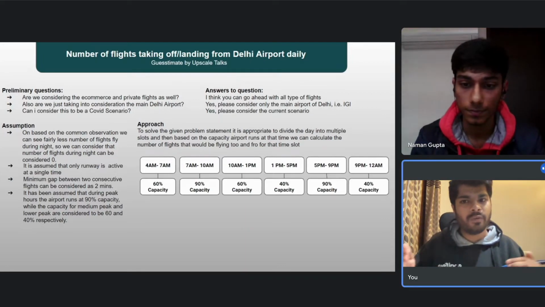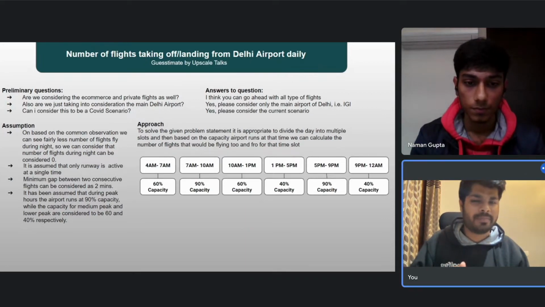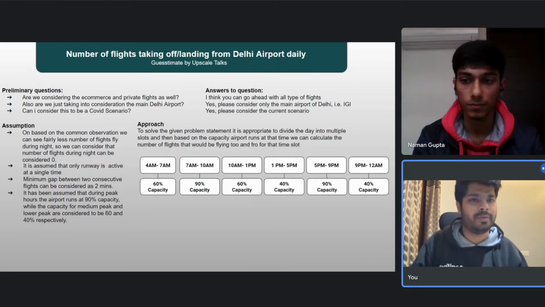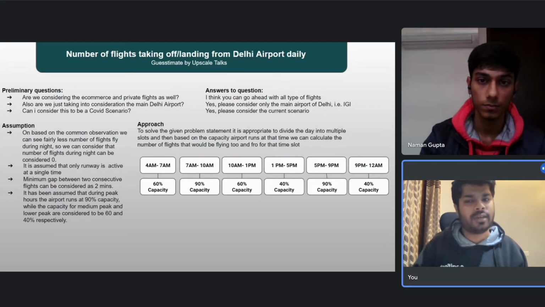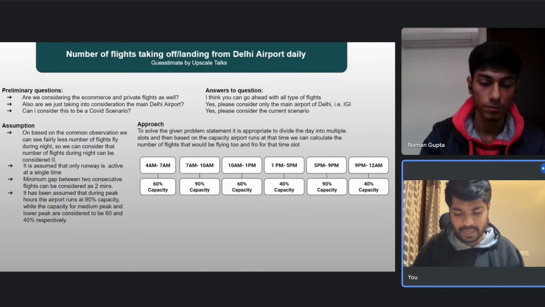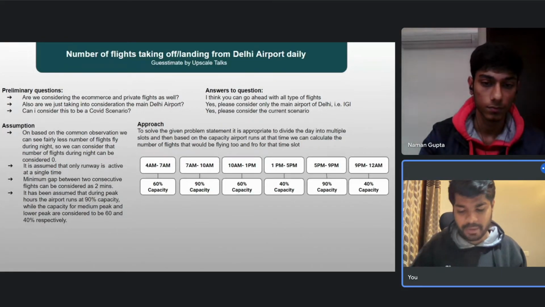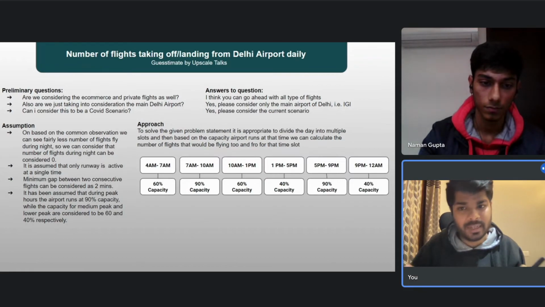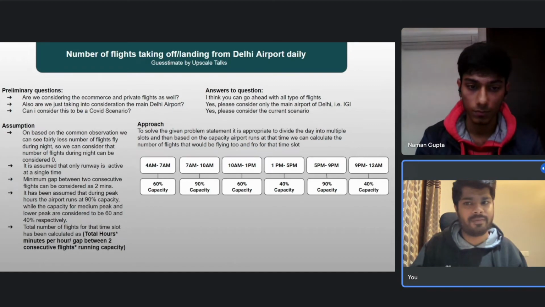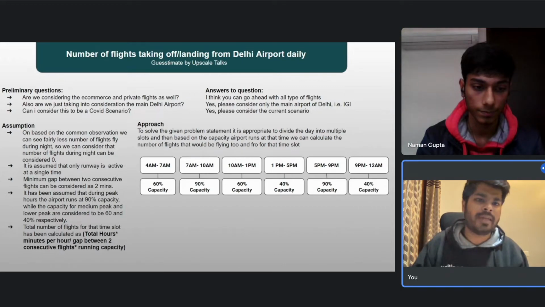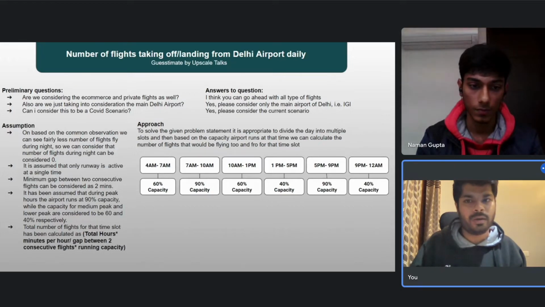Okay, so now we have divided the problem into time frames, and defined the capacity that it would be running for those particular time slots. Now I think it is a good time to calculate the number of flights. So to calculate the number of flights, basically I will be multiplying the total hours in that time zone by the minutes, that is the 60, and dividing by the gap between two consecutive flights, that happens to be 2 minutes. After that, I will be multiplying it by the running capacity of that time frame that we have already defined.